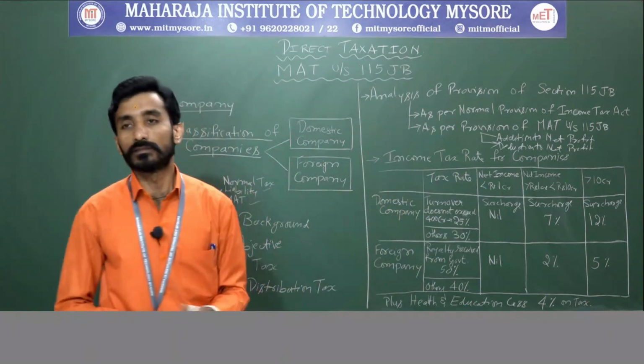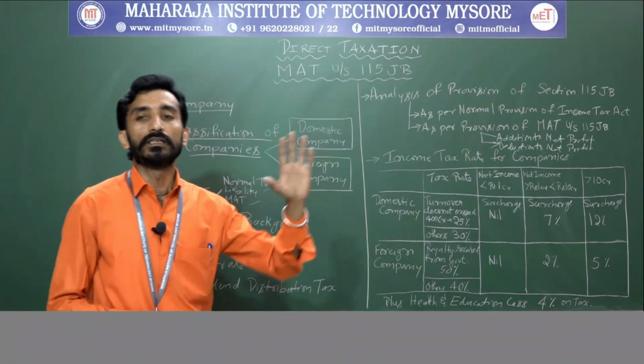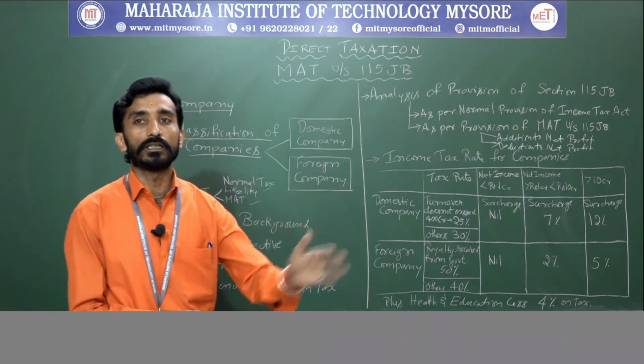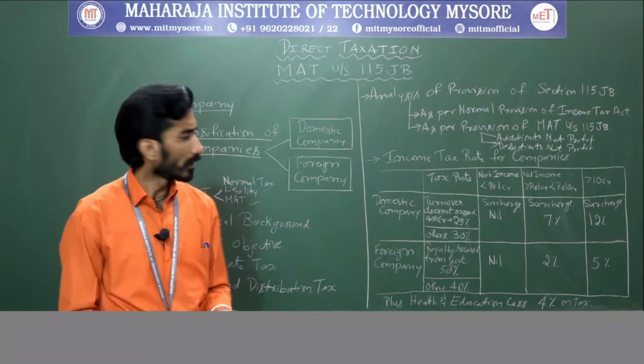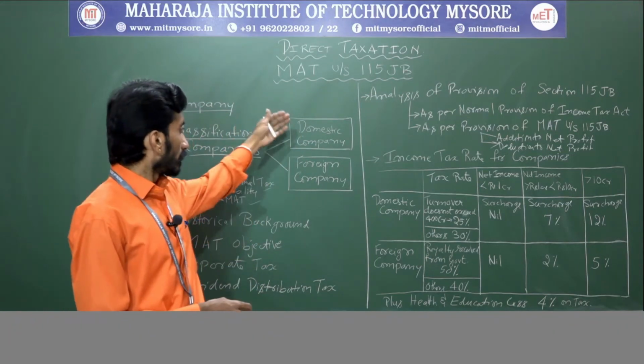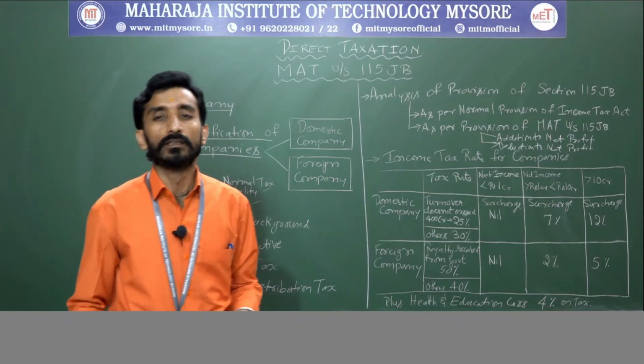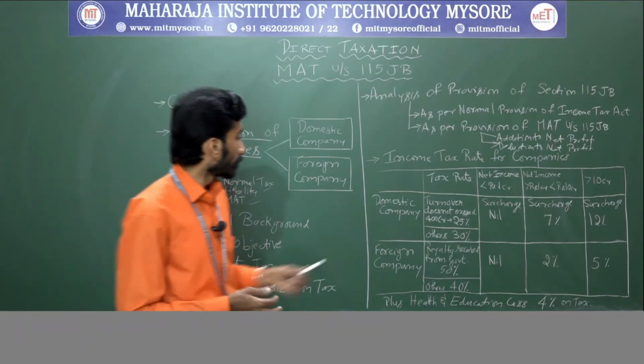This you need to remember, because based on this the tax will be calculated as well as the tax liability will be decided, right? So based on the classification of domestic company and foreign company, how is it applicable?